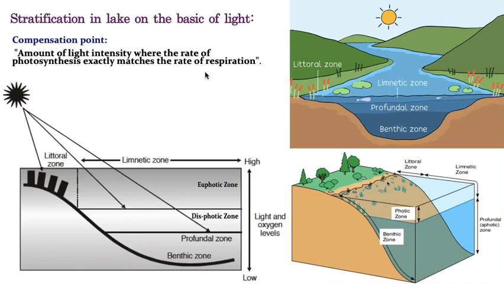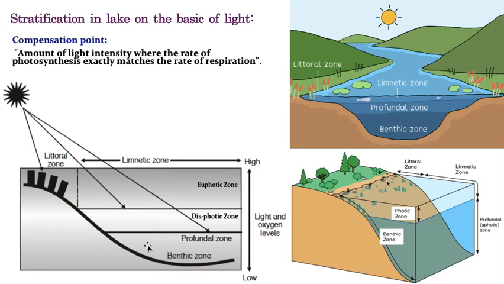That means in the upper zone the photosynthesis rate is high, whereas the respiration rate is low, because only as much energy as is required, only that much food material will be utilized. Whereas now let us go a little down. Here light penetration is very less, and further down light penetration is completely absent.